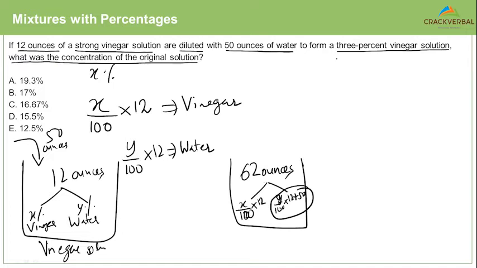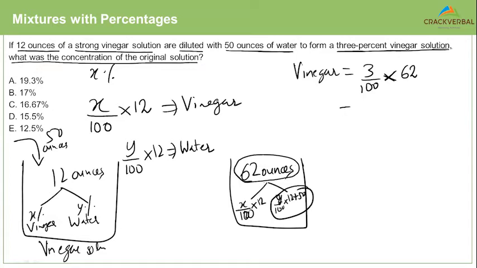Now the question clearly says we have a 3% vinegar solution, right? So now the vinegar that we have is 3%, 3 by 100 of what? Of 62, because our total weight is 62.